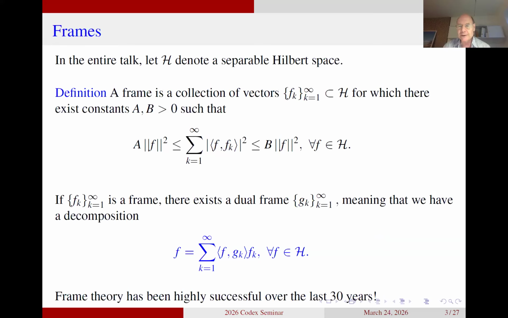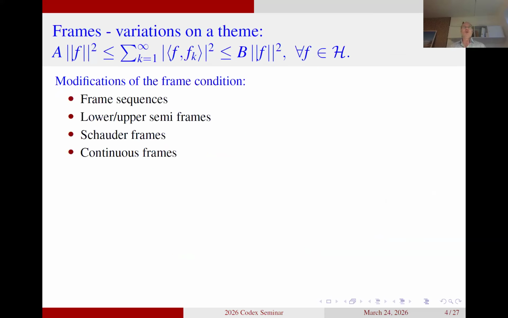But what we can do is to modify the frame condition. And I think the first one that appeared in the literature was to say, let's look at the frame conditions, but let's assume that it only holds for a subspace. So if your elements Fk are not forming a total family in the space, you might not have the frame condition satisfied on all of it, but you might have it on the closed linear span of the elements Fk. And this is what led to the concept of a frame sequence.